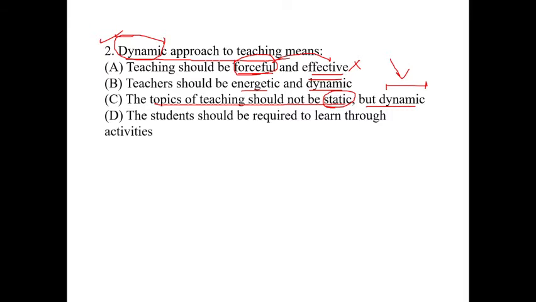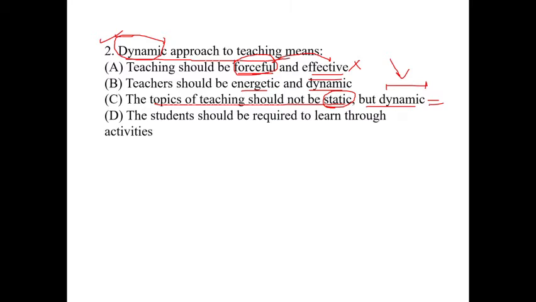So this option is directly copying the question. Our question is dynamic approach to teaching, and option C is itself the question. Here it is only written that the teaching must not be static, it must be dynamic.